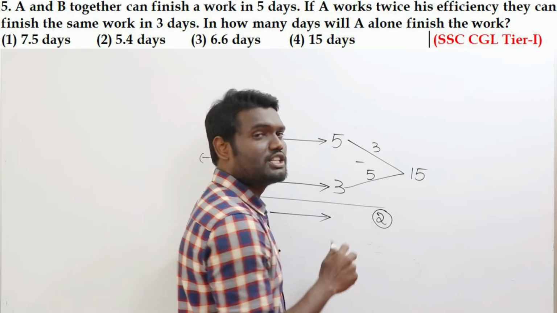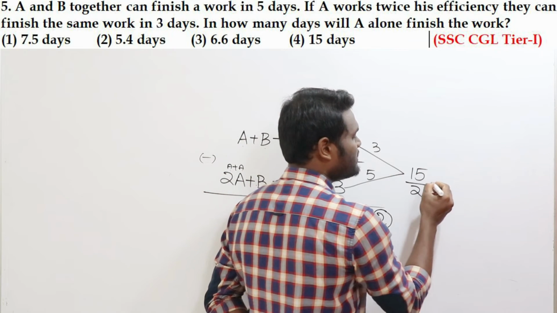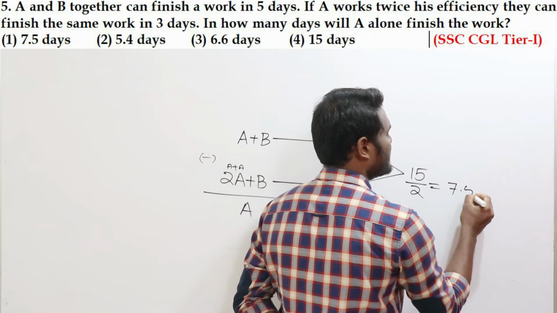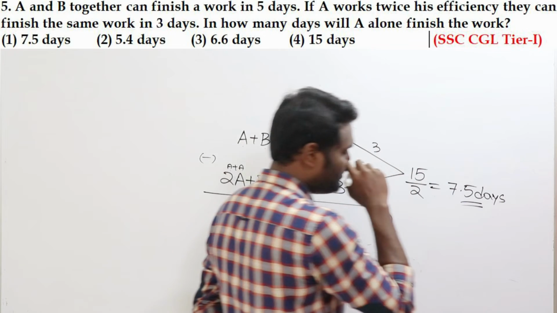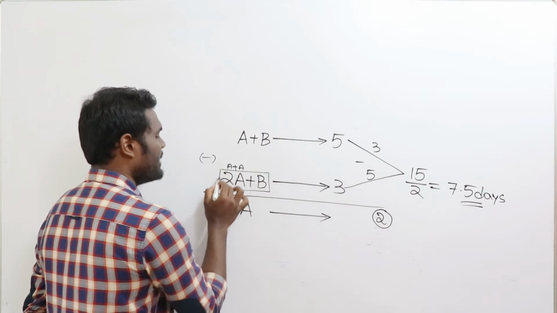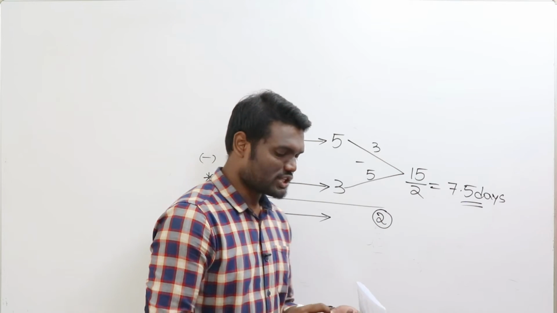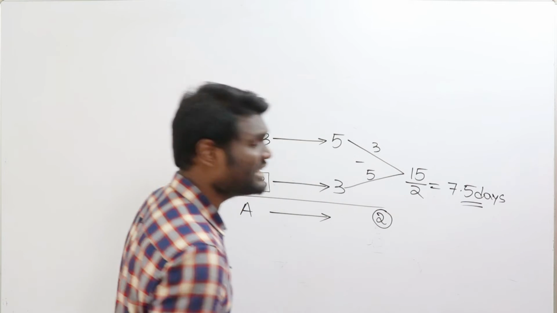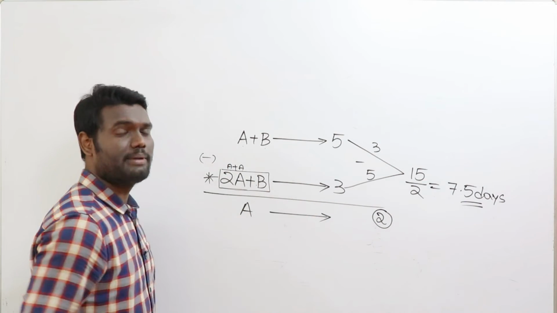If A can do 2 units per day, then A has to eat a total of 15 apples. 15 apples, how many days? That means 15 by 2. You can say the number of days is going to be 7.5 days. Okay, simple question. But the only thing is the question was framed in a wonderful manner. So if you need to understand such questions, what you need to do is practice your previous papers. Once you practice those previous papers, solving these questions will become really simple.